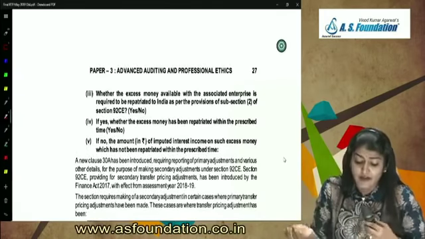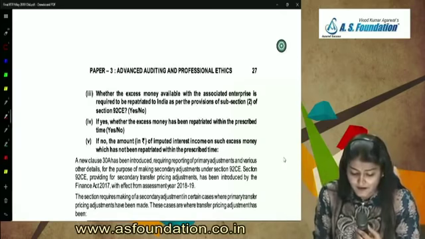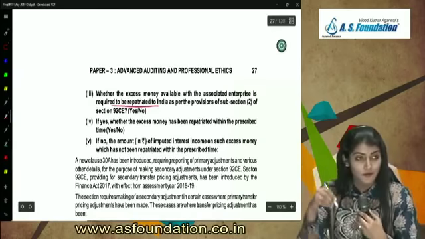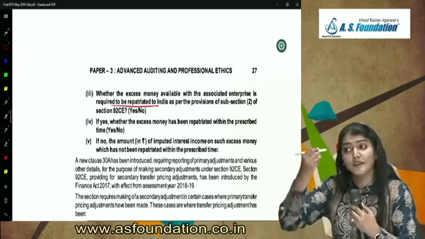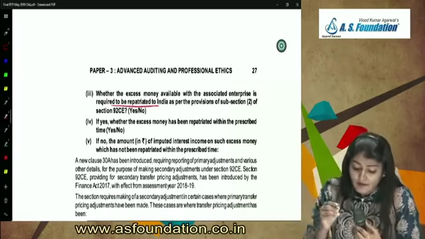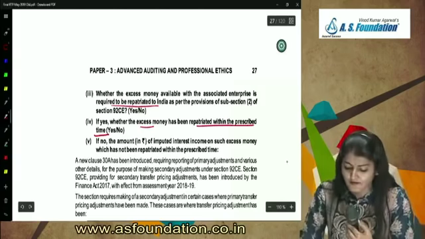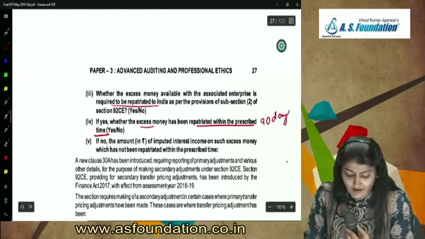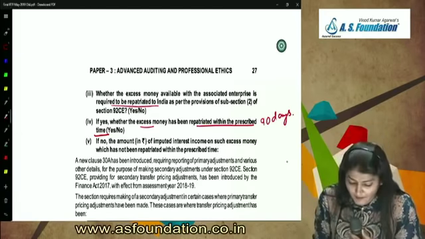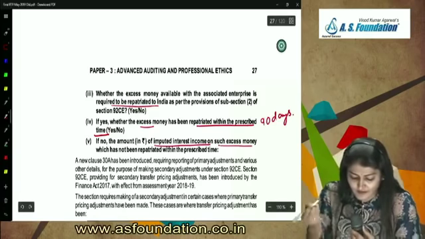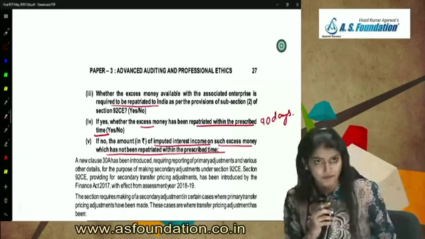Whether the excess money available with the associated enterprise is required to be repatriated to India as per the provision, and whether the excess money has been repatriated within the prescribed time. What is the prescribed time? 90 days. And if it has not been repatriated to India, then the amount of imputed interest income on such excess money which has not been repatriated within the prescribed time.